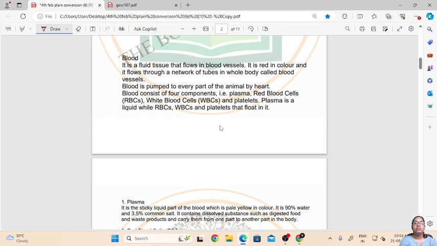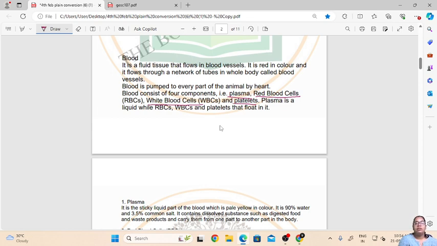Blood consists of four components. The first component is the plasma, then the red blood cells, the white blood cells, and the platelets. Blood is made up of plasma, in which the red blood cells, white blood cells, and platelets are suspended, or float.